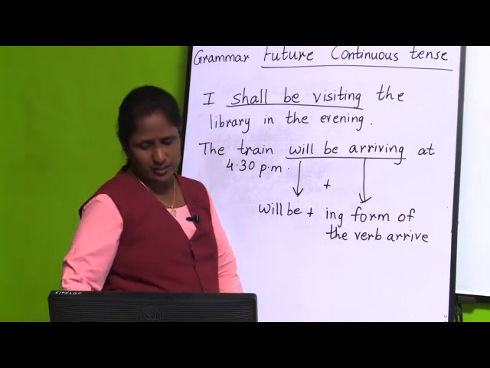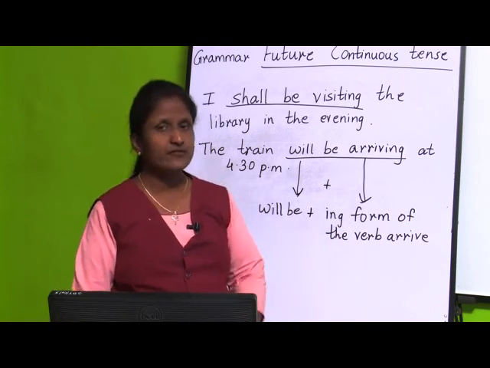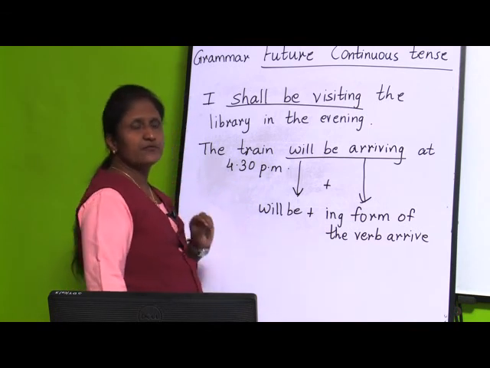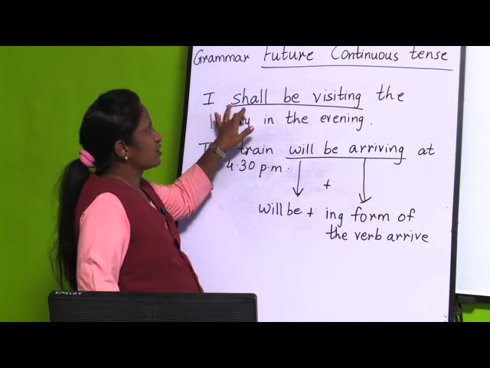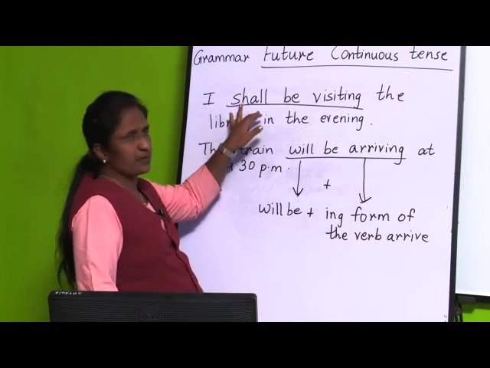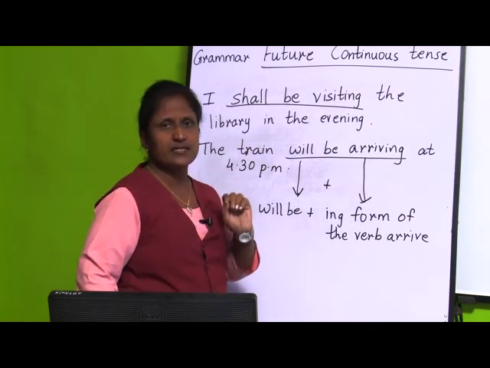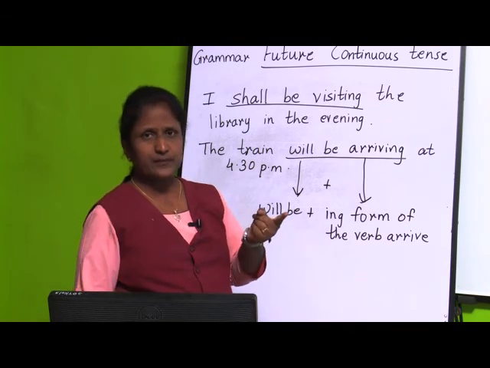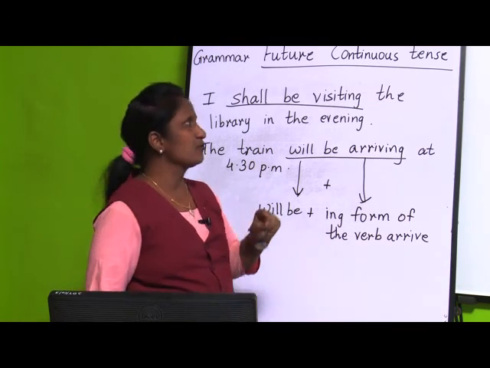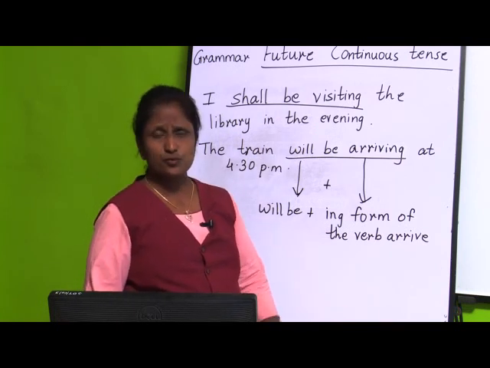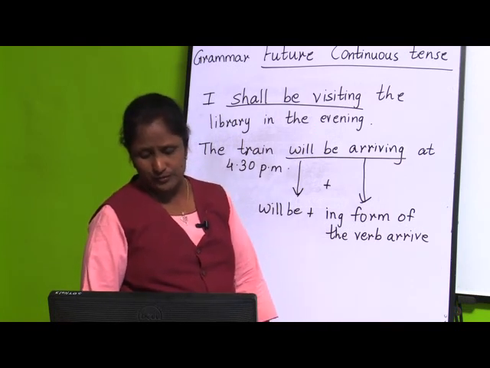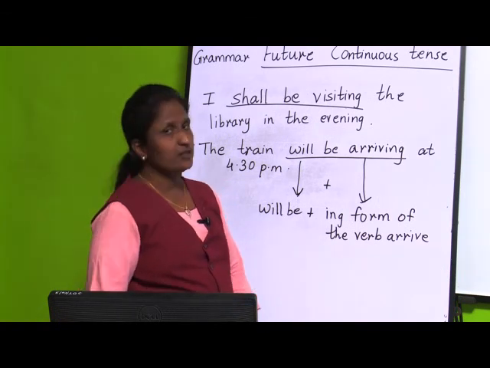Now, generally we use shall with I and we. When we take the pronouns I and we, we use shall be: I shall be or we shall be. We use shall be for those particular pronouns. Then with all other pronouns and nouns we use will.